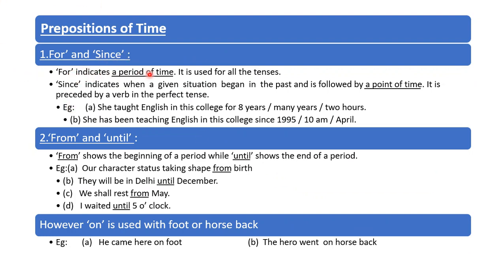For indicates a period of time. It is used for all the tenses. Since indicates when a given situation began in the past and is followed by a point of time. It is preceded by a verb in the perfect tense. Remember, this information will help you to differentiate between for and since.